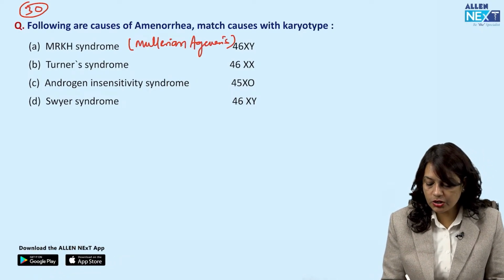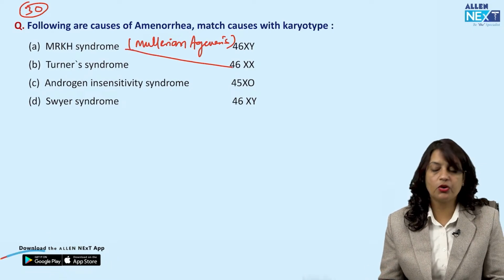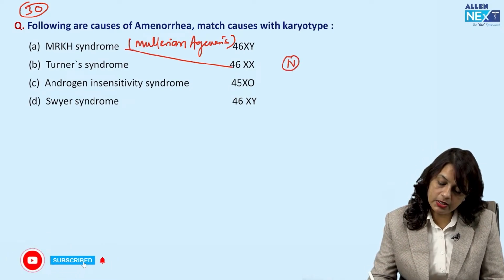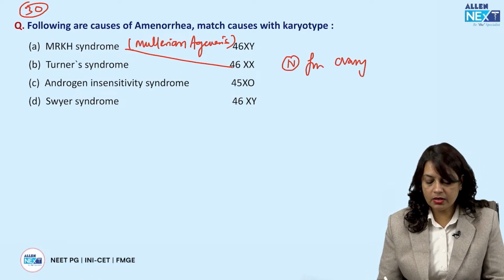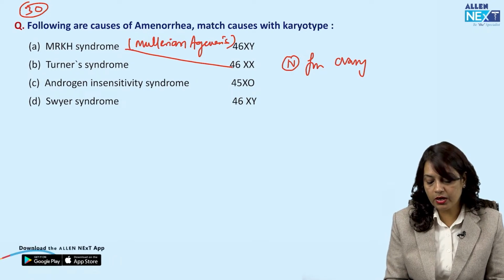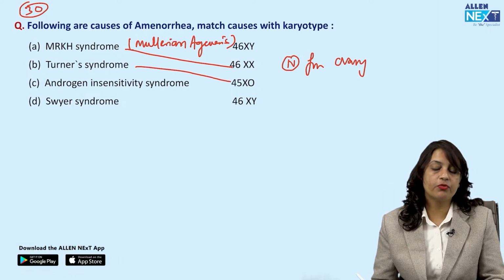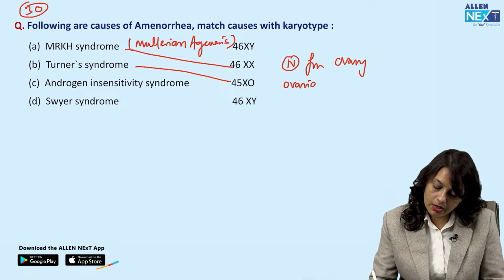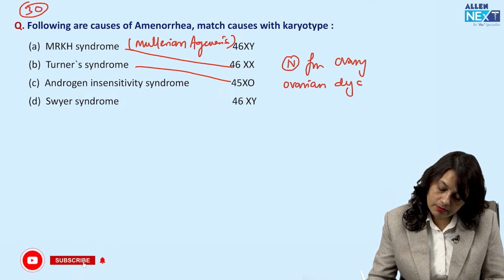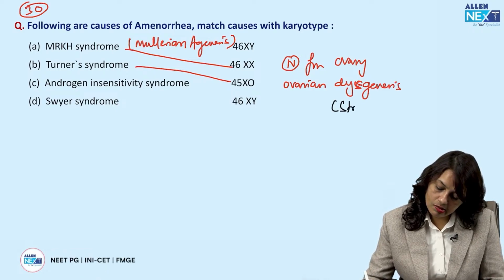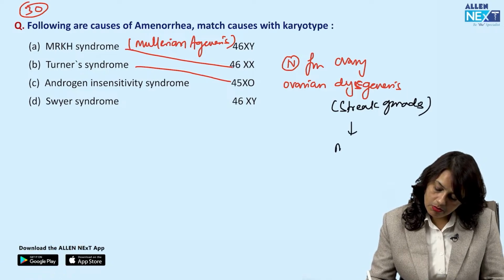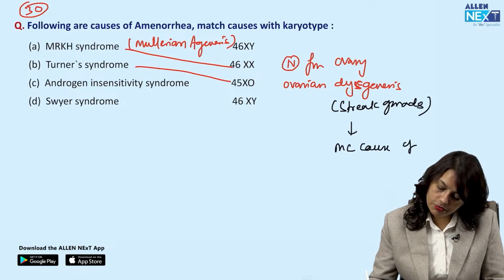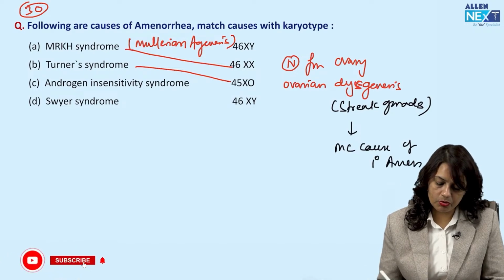So in Mullerian agenesis, the karyotype is always 46XX because there are normally functioning ovaries. Turner syndrome is ovarian dysgenesis. The karyotype is 45XO. There is ovarian dysgenesis and there are streak gonads, and this is the most common cause of primary amenorrhea.